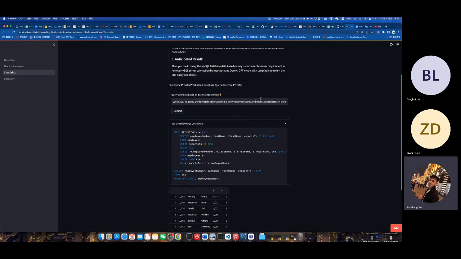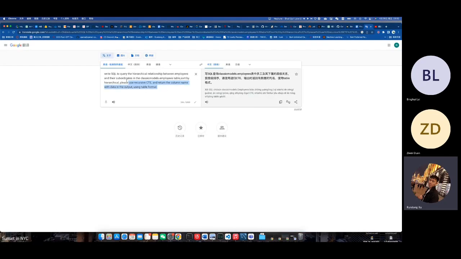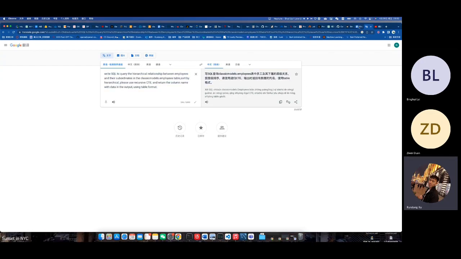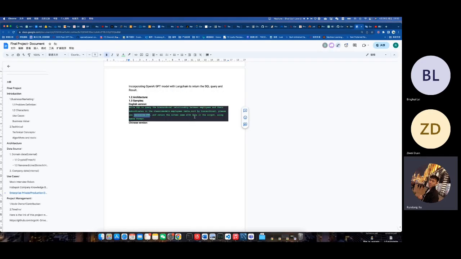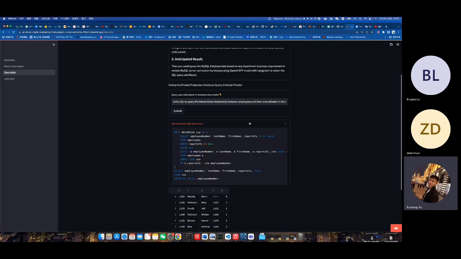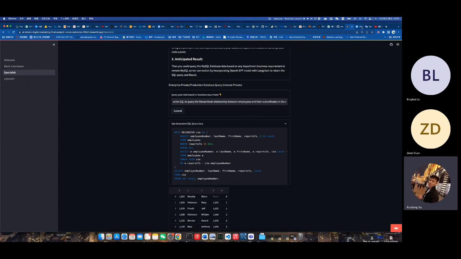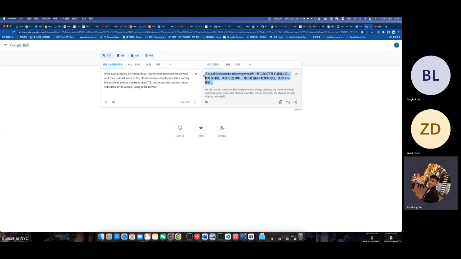But we also said that we provide multi-language power, right? So here we do some translation. Like for me, I'm Chinese, so I just translate this word into Chinese. You can do Japanese or Korean or something like that. Which means that our product with ChatGPT, OpenAI, and Langchain supports multiple languages. Everybody around the world could use that, even though you do not know English, or your English is not very professional. So you can use that. Let us try a different language.